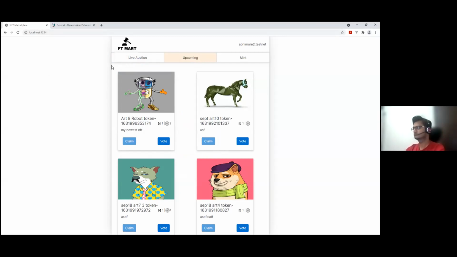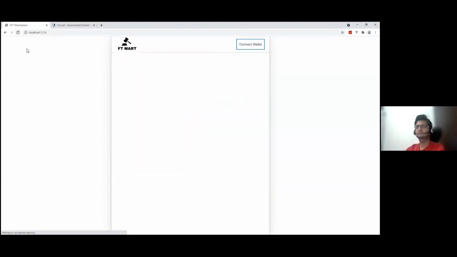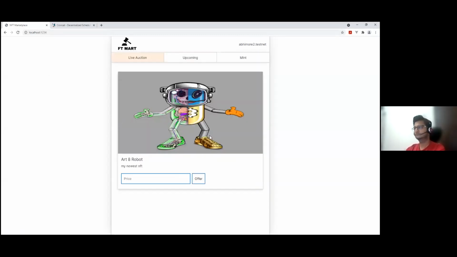Now the Croncat job has been called. Abhishek, if you can refresh the page. The token has been changed. So it means the close auction would have already been called, and the next token is already put up in the live auction. If bidders would want to place a bid, they can choose to place a bid from the offer section right in here. So in a nutshell, that's what we've built as of now.